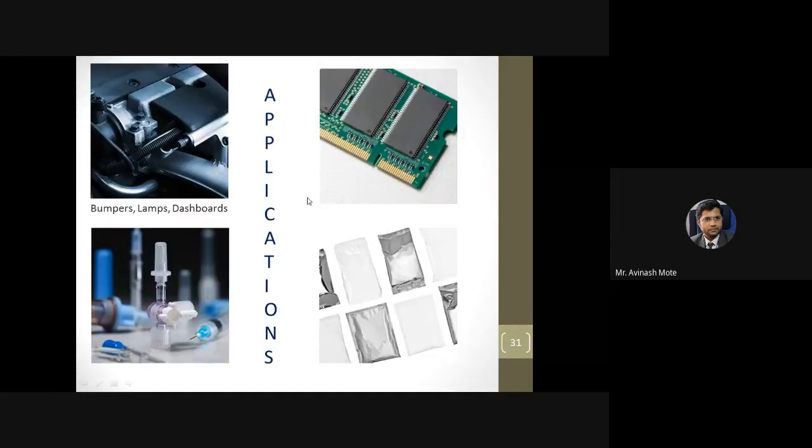Okay, these are the applications, delicate applications, in case of laser also and infrared also. Electronic parts, automobile parts, bumpers, lamps, dashboards. If you check the lamps and dashboards or the bumpers of the vehicle, preferably lamps, you will not find a nut and bolt type arrangement, screw type arrangement. Okay, fastening will not be there. Welding is there.